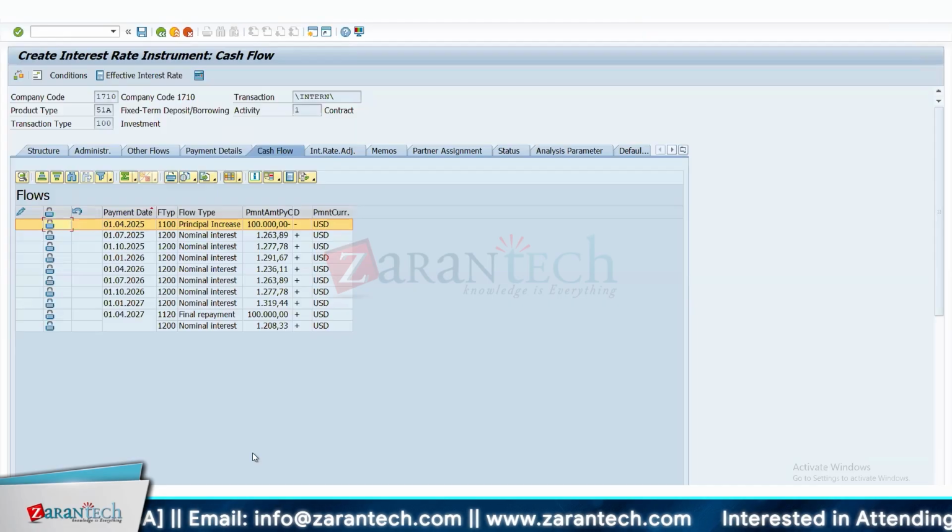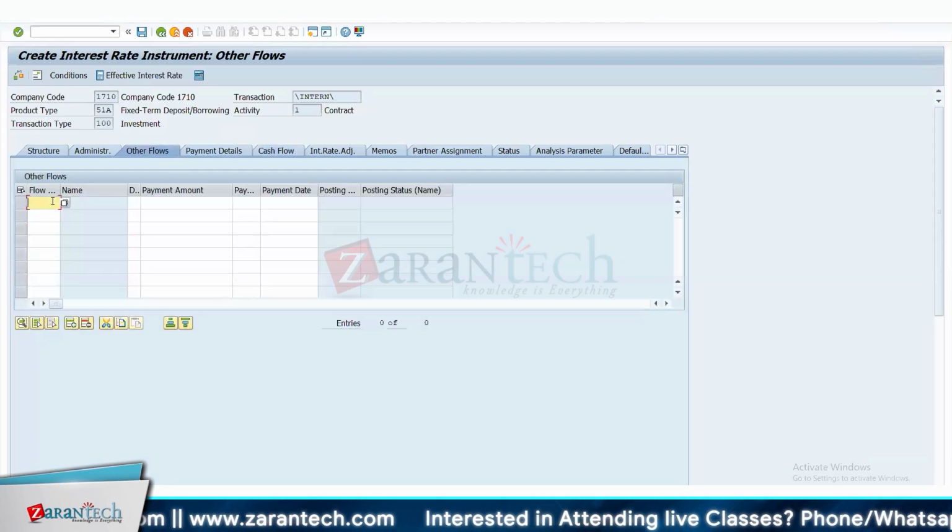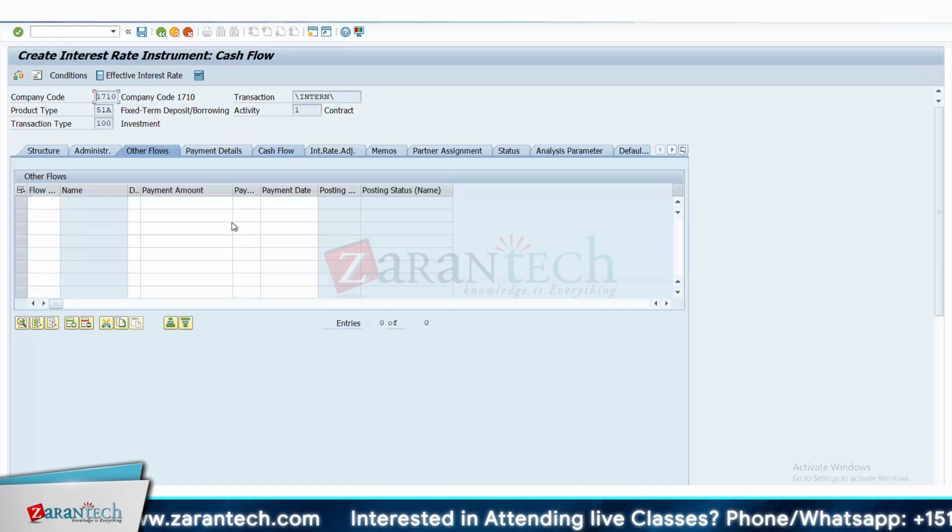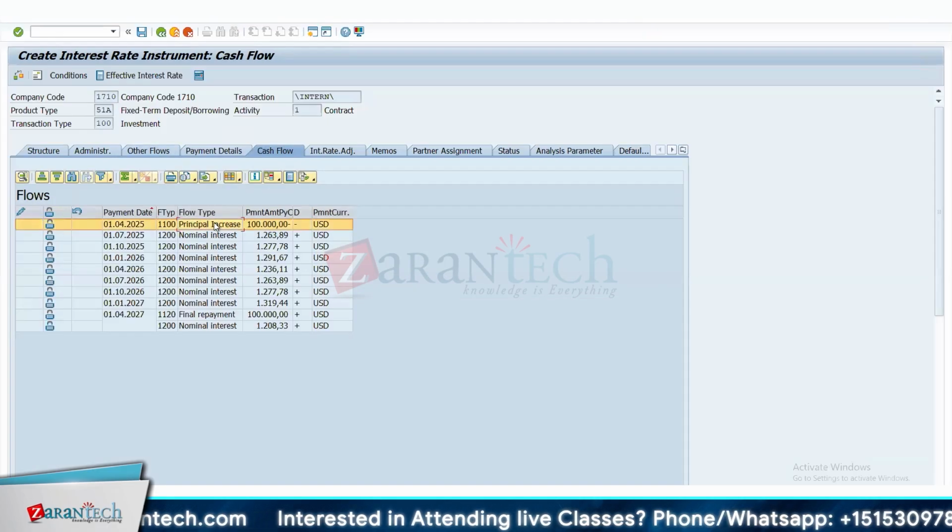You have to look into the configuration in such case. Okay. So now that this cash flow is clear, let me go to the other flows. So now what I'll do, let's assume that on 1st of April, we have a principal of 100,000,